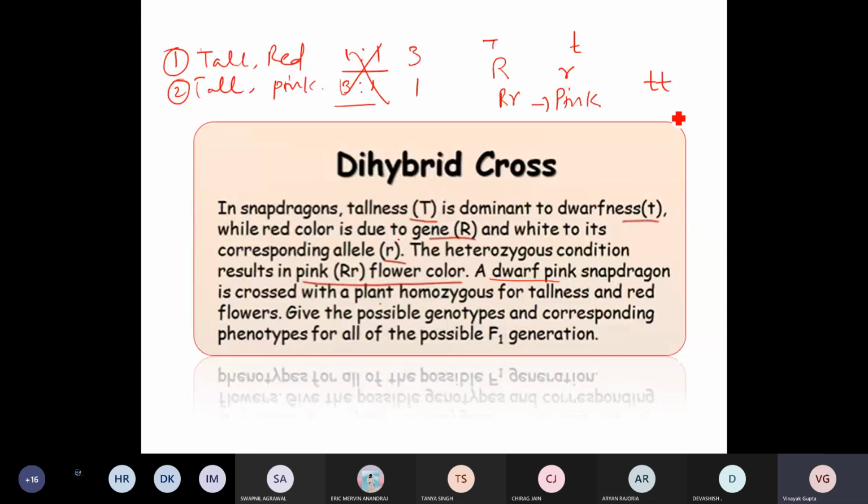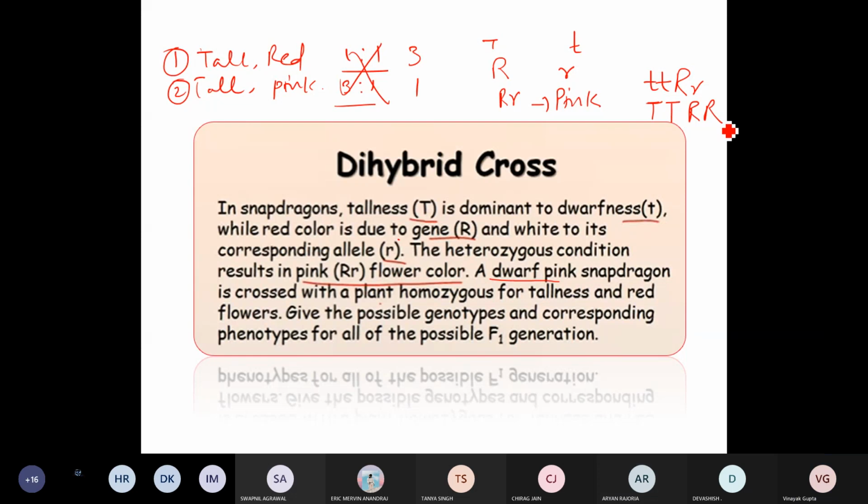So dwarf, yes, you are right. Small t, pink. That means it should be capital R, small r. Good. Now it is crossed with a plant which is homozygous for tallness. That means what should I write? Both capital T, capital R.